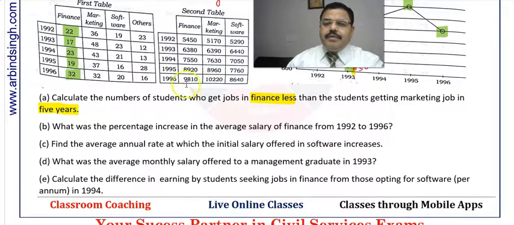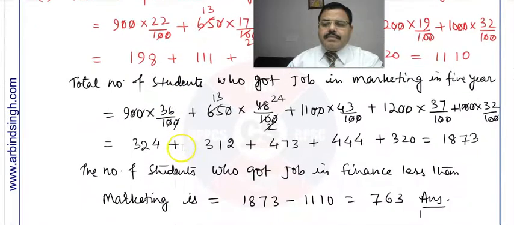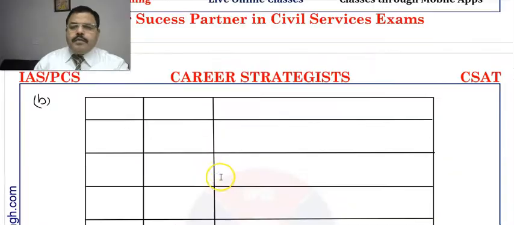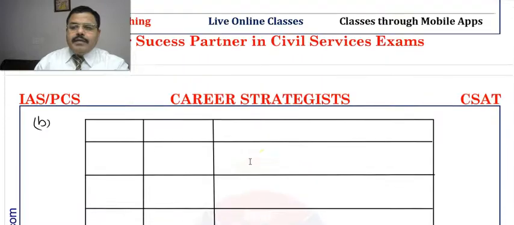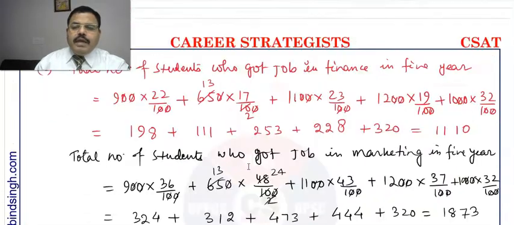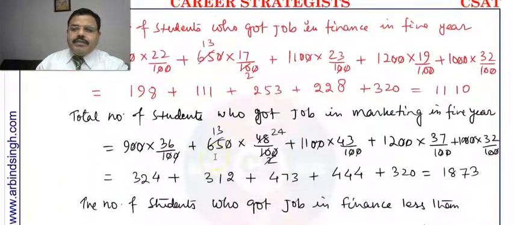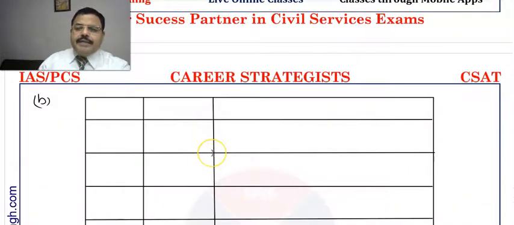Okay, so let me draw a table first and then I'll get back to you. So okay, this is the table, and on the basis of this table we can put the values, and the values in finance are here, that is 5450, 6380, 7550, 8920. So first let me write here the year, that is 92 to 96.